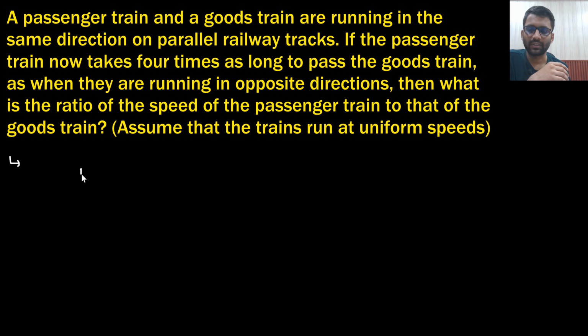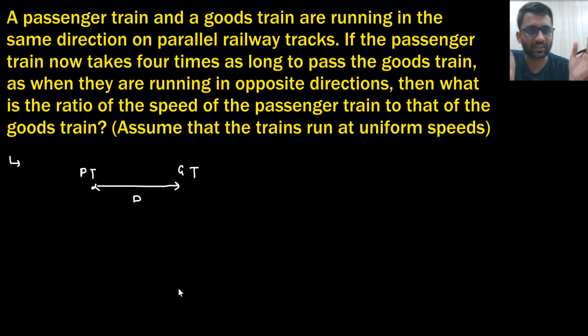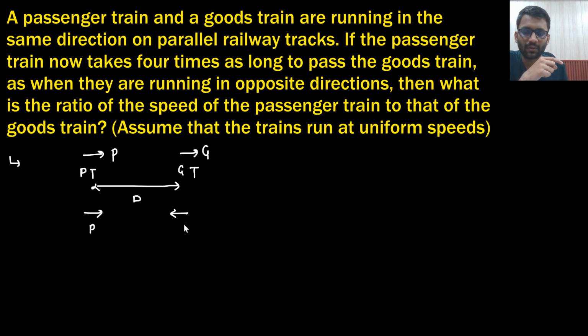Okay, so this is the passenger train, this is the goods train. Let's just say the distance between them was d. Now there is no discussion about the length of the trains, so you can avoid the length of the trains. So the passenger train was going with the speed p and the goods train with the speed g. Now it takes 4 times as long as if they were moving in the opposite direction. If they were moving in the opposite direction, it would take them t time.